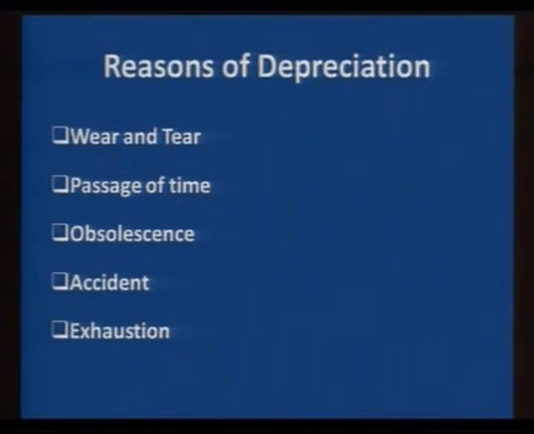Due to the passage of time, sometimes even if we are not using the asset, its value declines. For example, there may be some contracts, so with the passage of time, the amount of the asset declines every year. It may be explained with the example of a medicine. Someone has bought a medicine, and it is going to have an expiry date. If they are not going to use it, the medicine is still going to expire. Similarly, the same kind of thing is applicable in case of fixed assets.